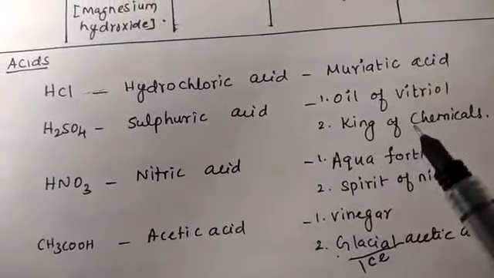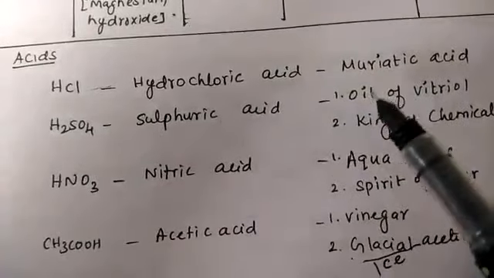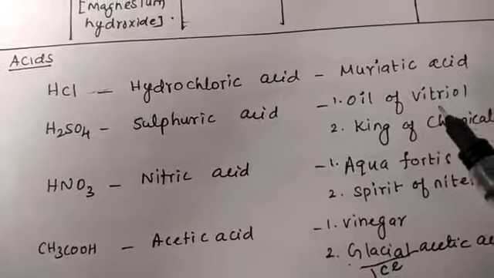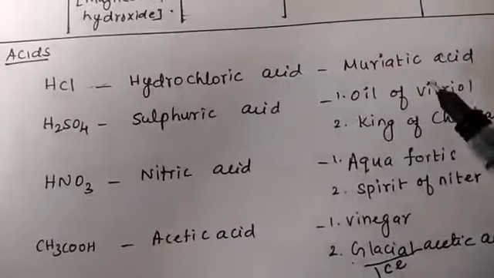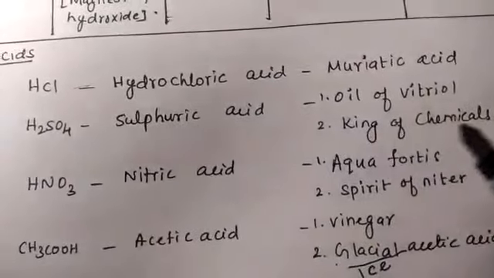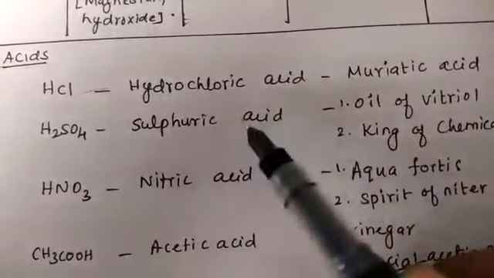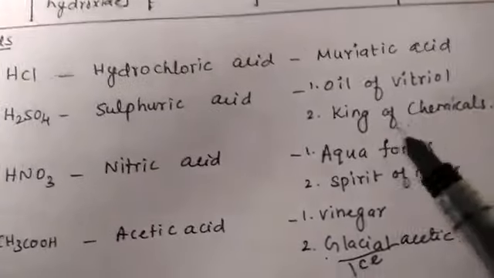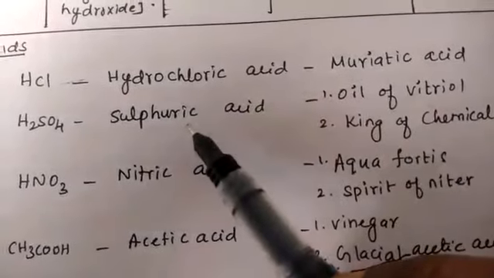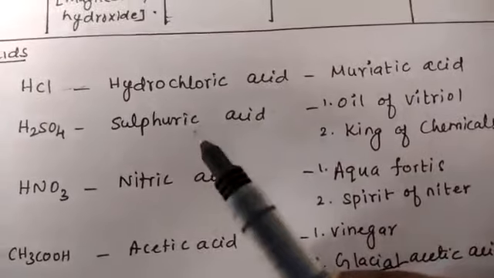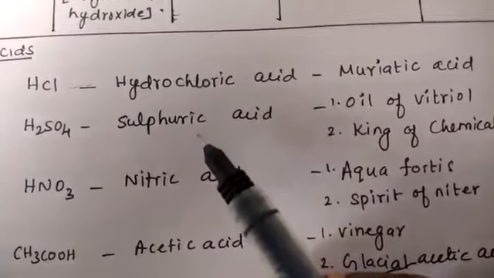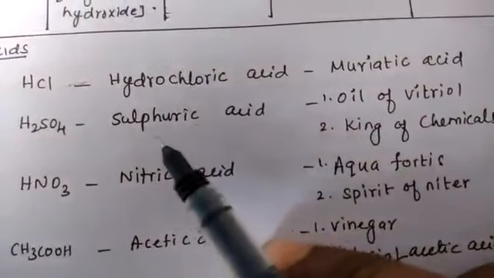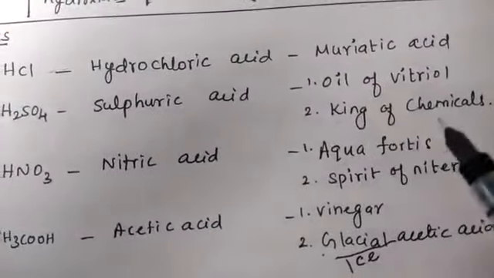Why oil of vitriol? Because this acid is oily in nature. The second name is king of chemicals, because this acid is used the most in laboratories and industries. It is used heavily in the textile, paper, metallurgical and plastic industries. Most factories use this chemical, so it is the king of chemicals.